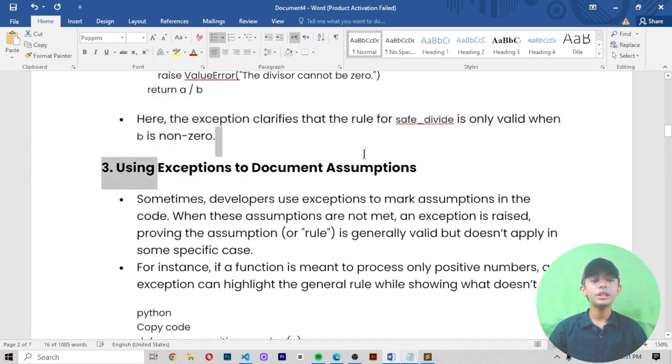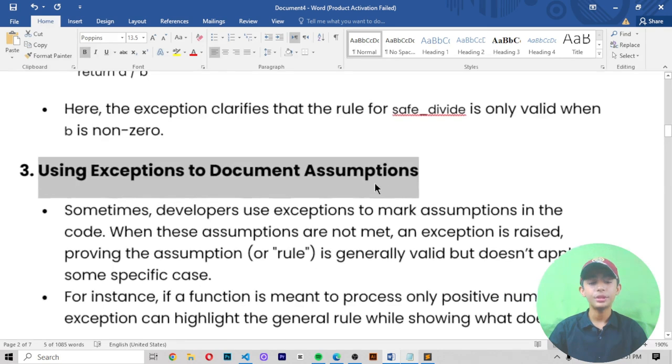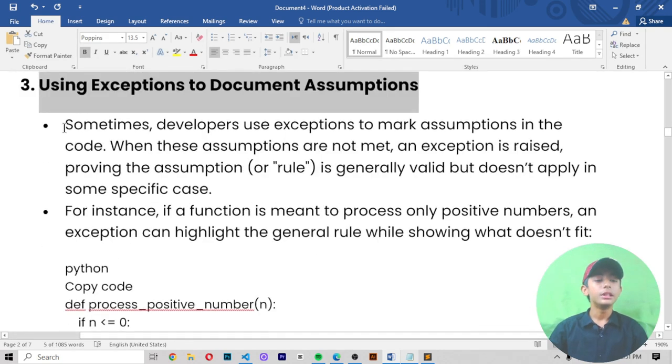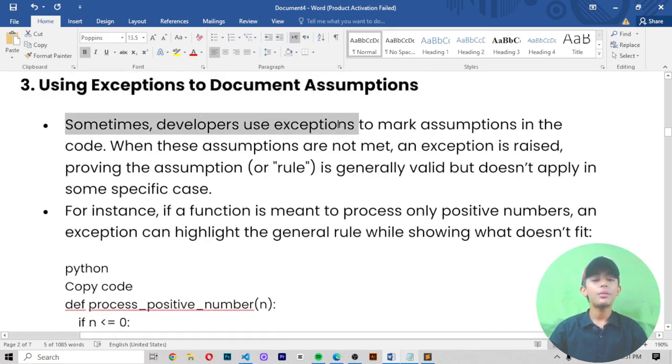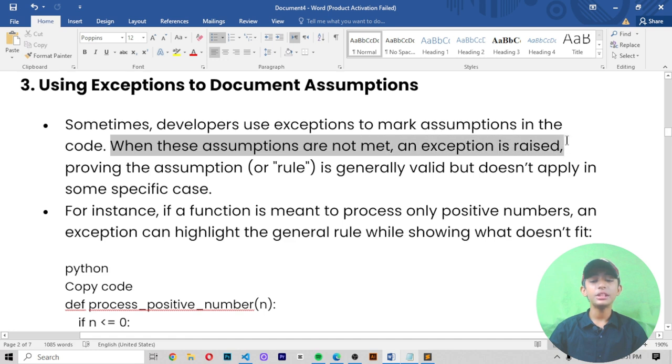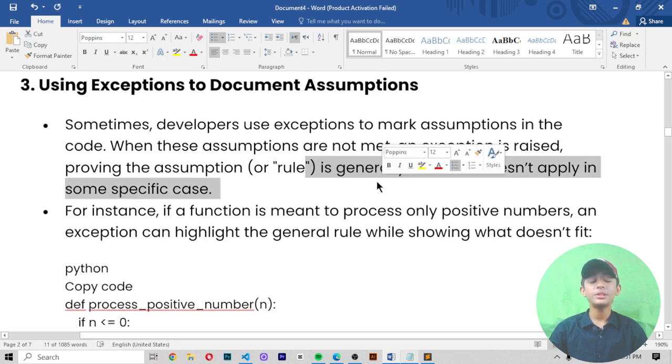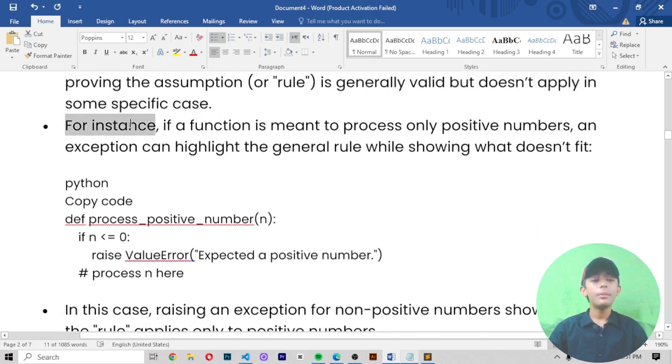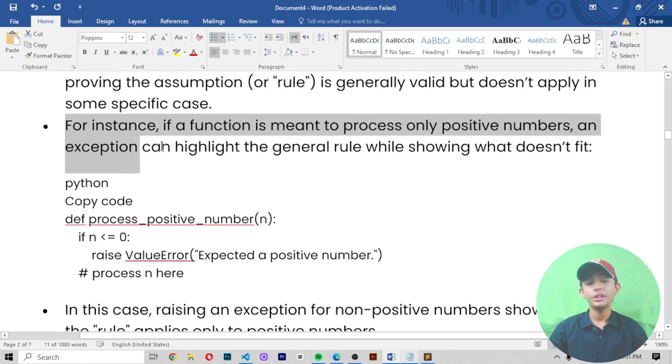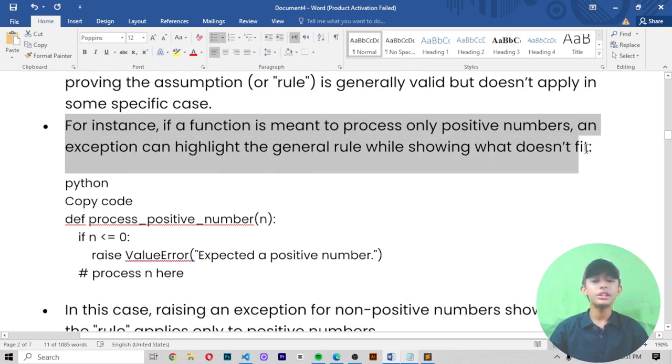Number 3 is using exceptions to document assumptions. Sometimes developers use exceptions to mark assumptions in the code. When these assumptions are not met, an exception is raised, proving the assumption or rule is generally valid but doesn't apply in some specified case. For instance, if a function is meant to process only positive numbers, an exception can highlight the general rule while showing where it doesn't fit.